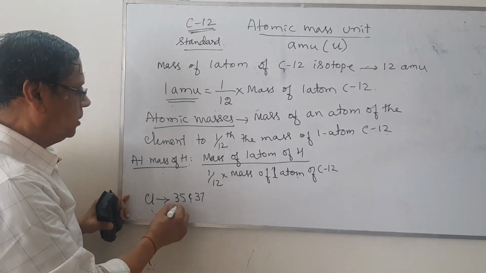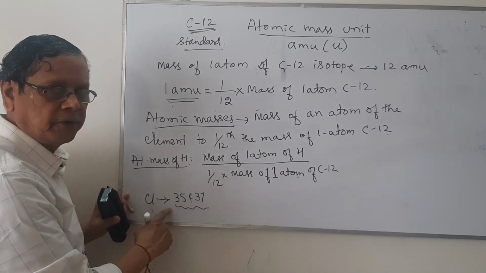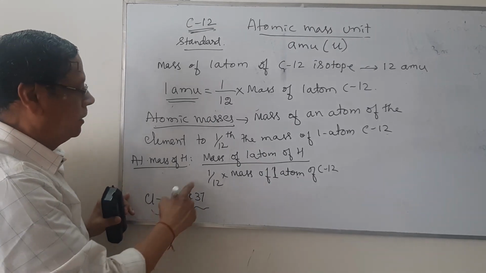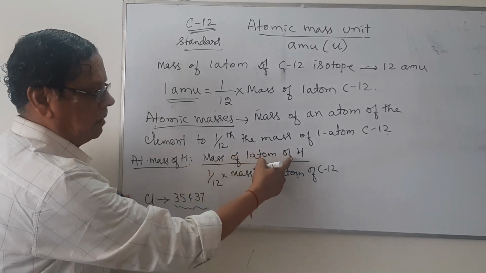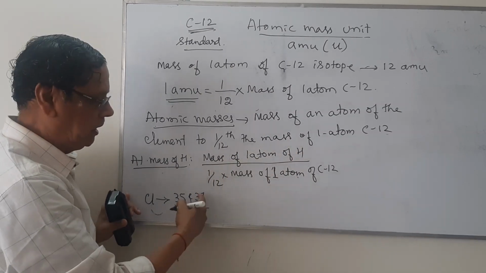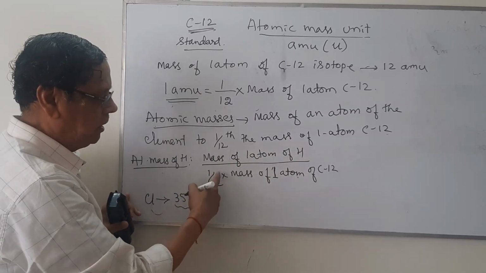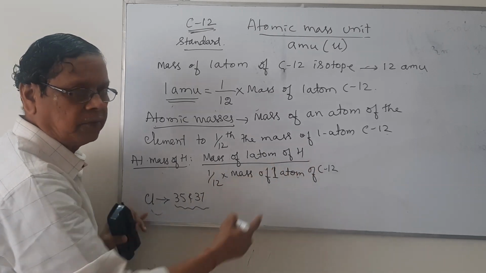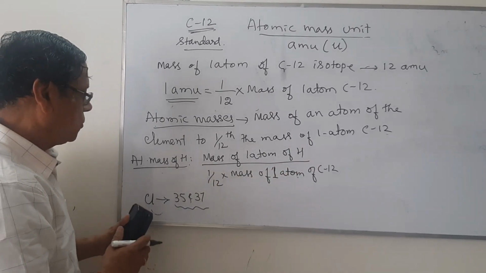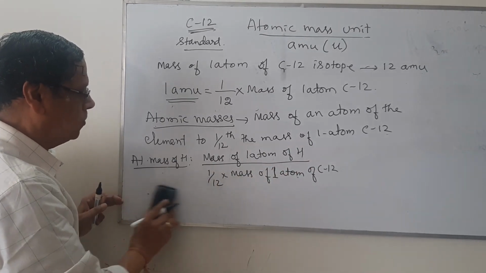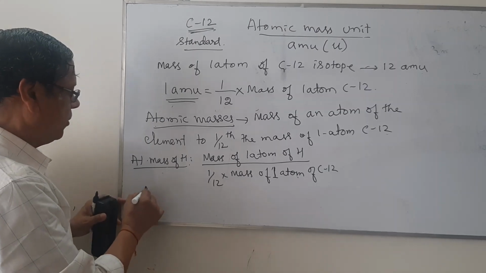In that case, we have to take the average mass of one atom. Mass of one atom of chlorine divided by 1 by 12 into mass of one atom of carbon 12 isotope. So here when we have more than one isotopes, then we have to take average atomic mass.